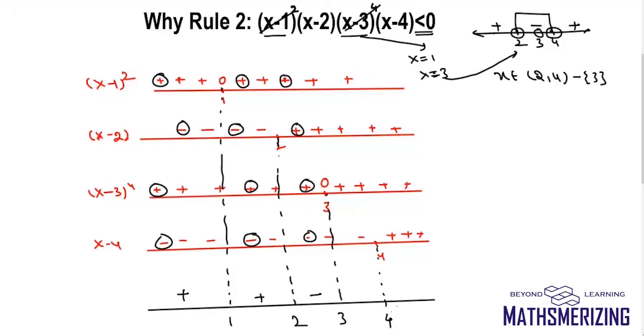Between 3 and 4, it is plus and minus, it is minus. And then finally it will be plus and plus, so again it will be plus. Now what do I need? I need less than 0. Less than 0 is negative, so negative lies in this interval.